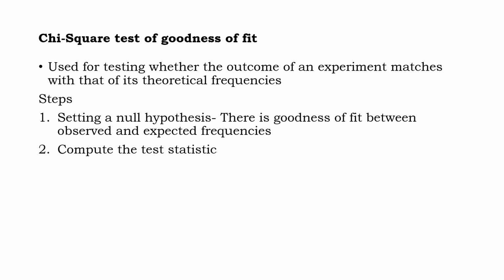The second step is to compute the test statistic. Chi-square, check the way it is written. This is the symbol for chi-square. Chi-square is equal to sigma (O minus E) square by E. The sigma denotes the sum of the whole thing, (O minus E) square by E. O is the observed frequency and E is the expected frequency. So for each situation, you have to find the difference between observed frequency and expected frequency, then square it, and then divide it by that term's expected frequency. It will become familiar when you do a problem yourself.